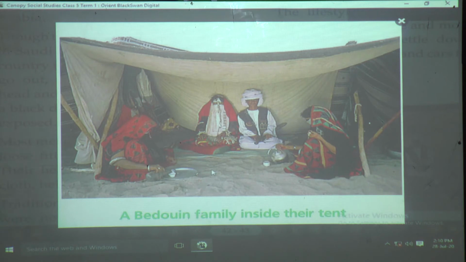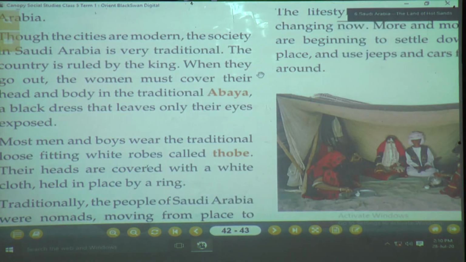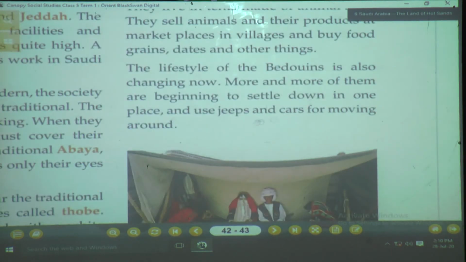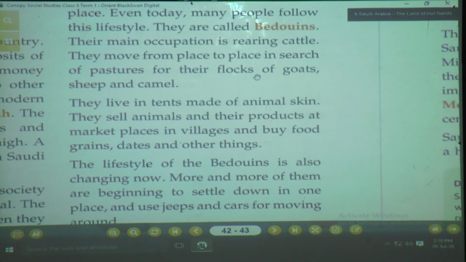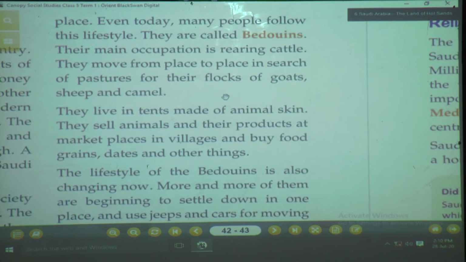What are they known as? Bedouins. What we here in India call Banjaras, in the same way these are Bedouins. See the Bedouin family inside their tent. Now why do they travel from one place to another? Just for the sake of finding food for their animals and for themselves.